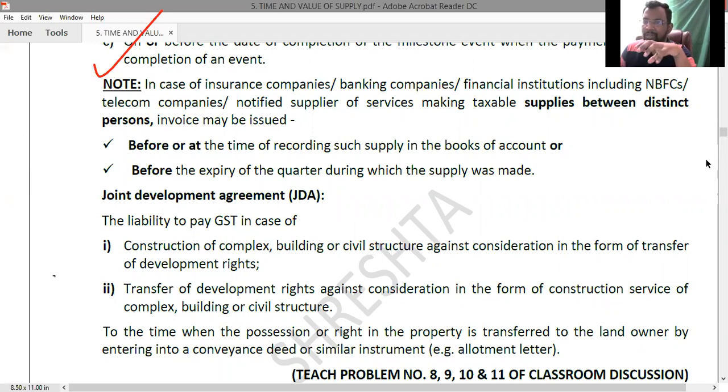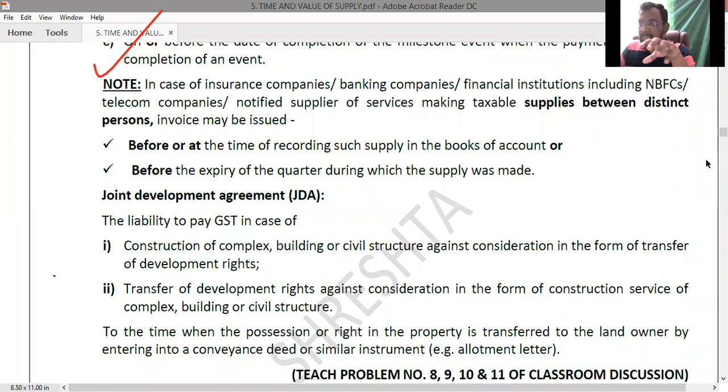Like SBI Dilshuknagar branch providing services to SBI Bandar Road branch. SBI Dilshuknagar is in Hyderabad, Telangana. SBI Bandar Road is in Vijayawada, Andhra Pradesh. 2 different states need 2 different registrations. Though there are 2 separate registrations, the PAN will be the same. The company is the same, State Bank of India. As long as the company is the same, the PAN will be the same. So there are 2 separate registrations, but with the same PAN number.